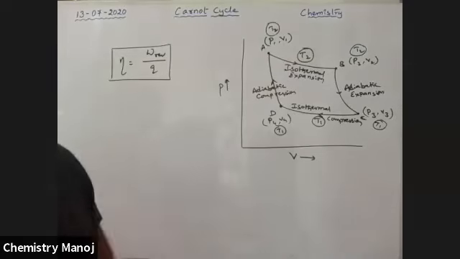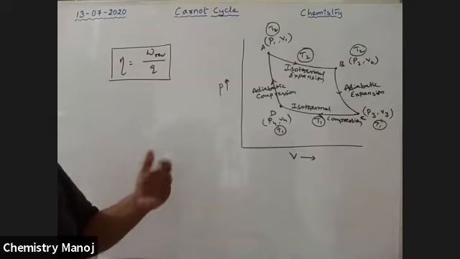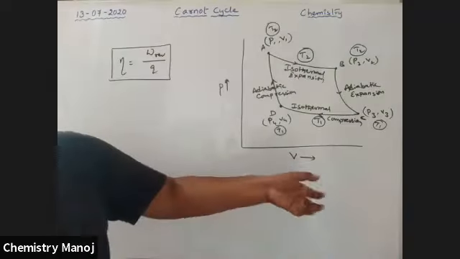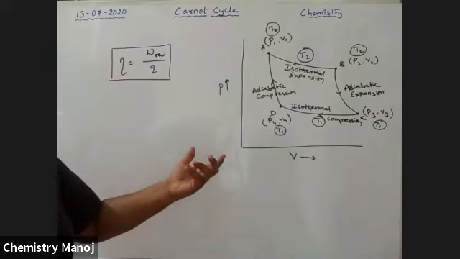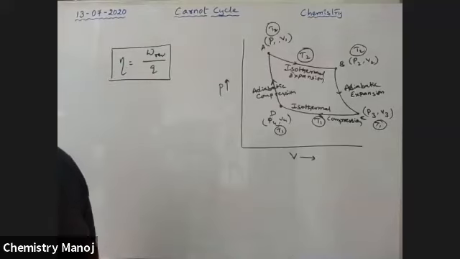D to A is compression. The symbol eta is efficiency. How much total heat energy is supplied, and how much work is extracted from it. The extracted work divided by the total heat supplied is called the efficiency of the heat engine.